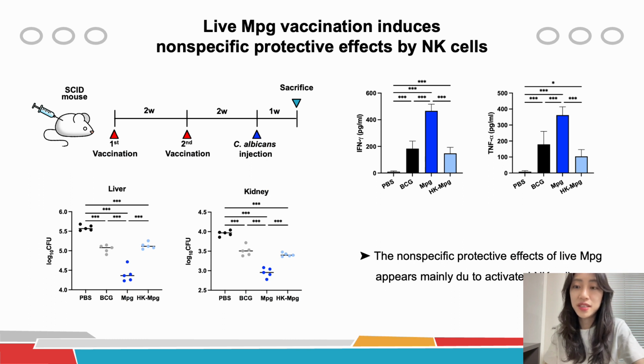To further determine whether these effects could lead to actual non-specific protective effects in vivo, we vaccinated SCID mice to exclude the involvement of the adaptive immune system. After infection with a lethal dose of C. albicans, we found a significantly lower fungal burden in the live MPG vaccinated group, indicating that this non-specific protective effect was induced based on the innate immune system. And notably, we identified that NK cells from the live MPG group showed enhanced cytokine production, supporting that the non-specific protective effect of live MPG against C. albicans appears mainly due to activated NK cells.